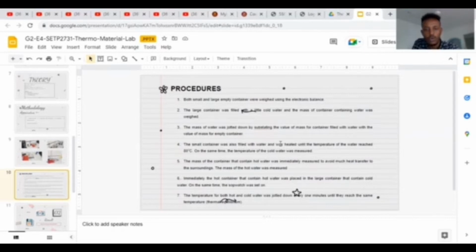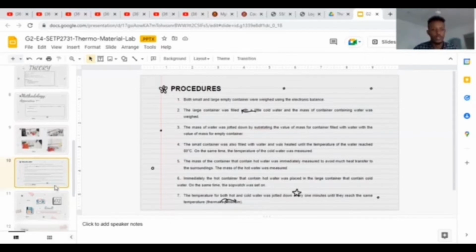The container with hot water was then placed in the large container that contained corn oil. At the same time, the stopwatch was started. The temperature of both hot water and corn oil was jotted down every 1 minute until they reached the same temperature, thermal equilibrium.